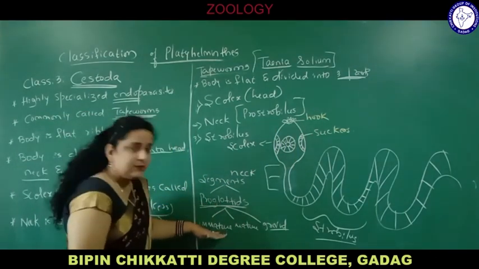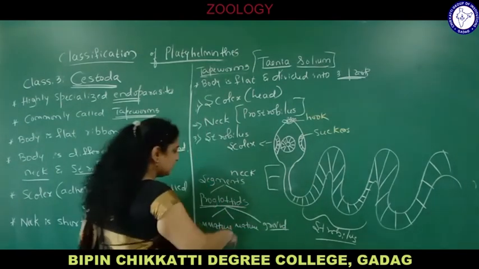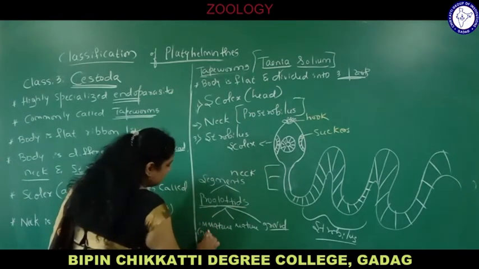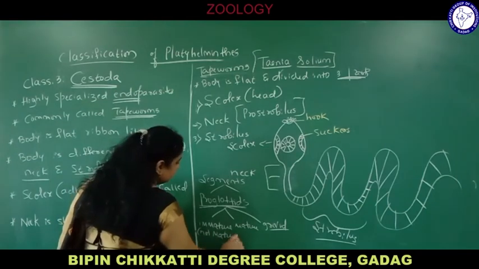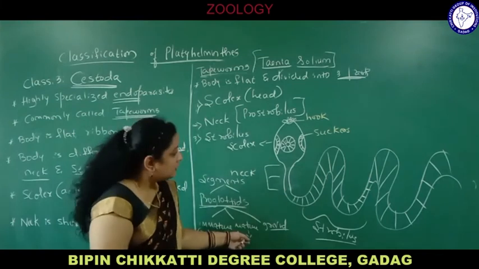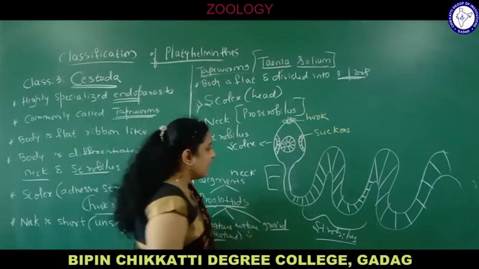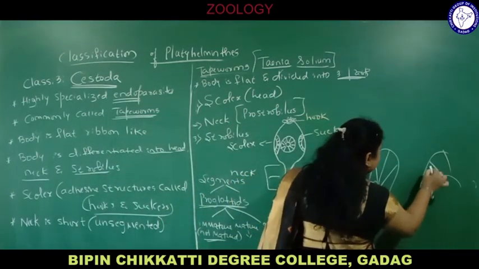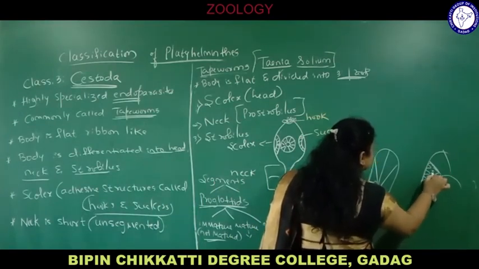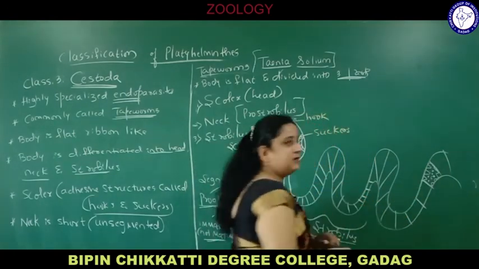Proglottids are again divided into three parts: immature, mature, and gravid. Immature means eggs and sperms, the gametes, are not matured. Mature means where fertilization takes place. As hermaphrodites, they produce both sperms and eggs, and fertilization takes place. And gravid, the last ones, have a uterus in the segments, and cysts are produced in the segments, and after fertilization they detach from the body.